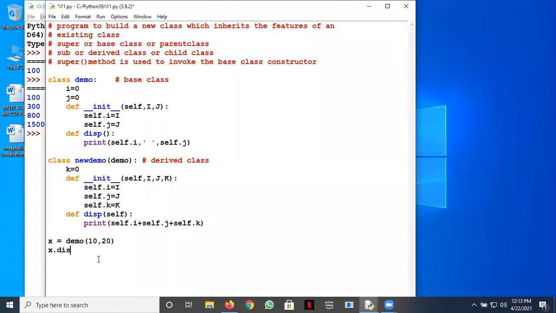So I can call x dot disp, and then I can create an object of the other class, say y is equal to new demo, and I can write 10 comma 20 comma 30, and then y dot disp. Let's change them here, say 40, 50, 60. What is the output? Raise your hands to share the output with me if you have understood. Then I'll ask you another question so that you can understand the use of super.